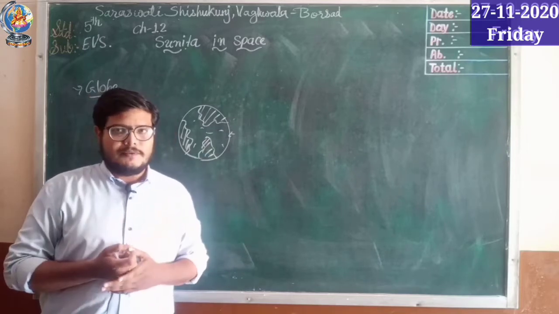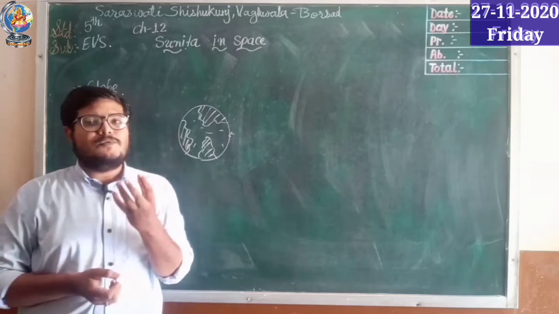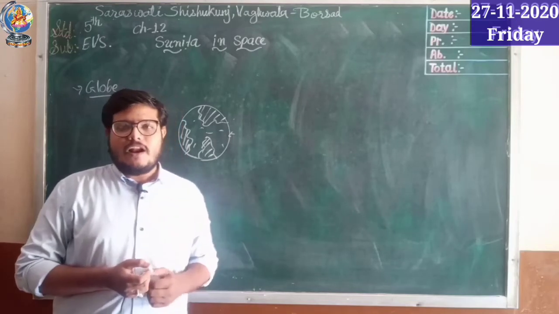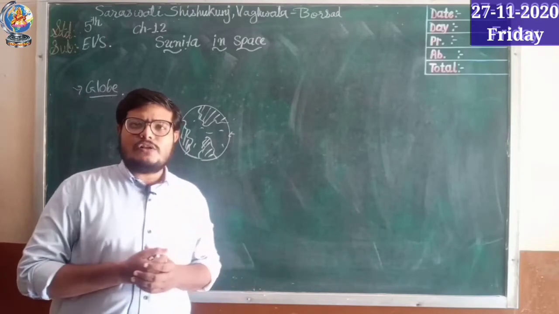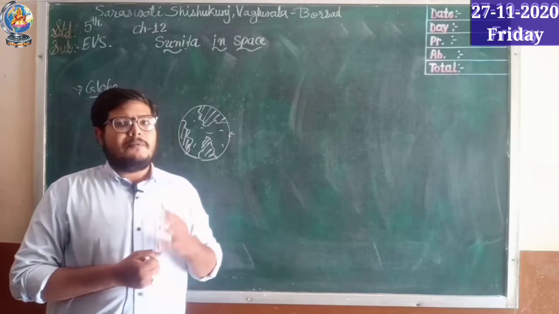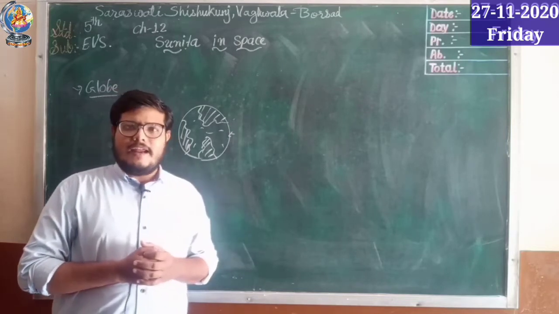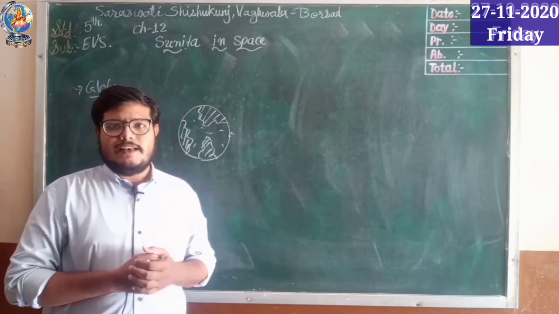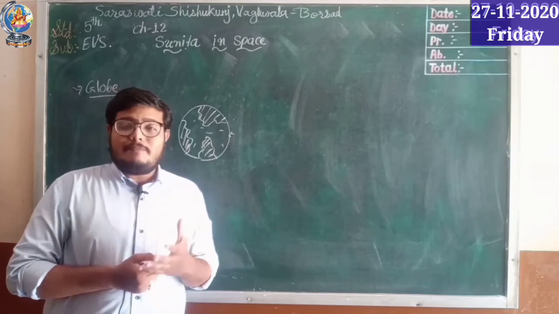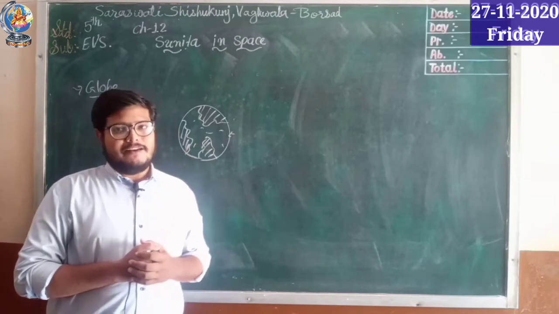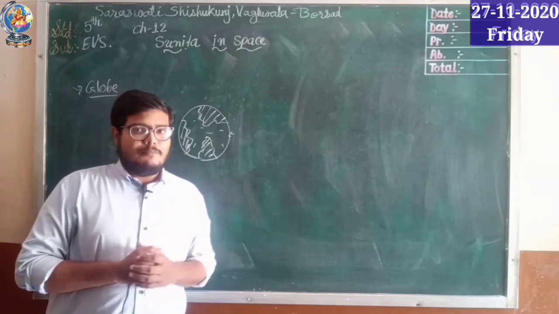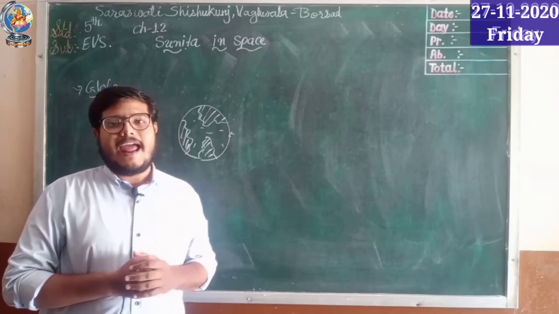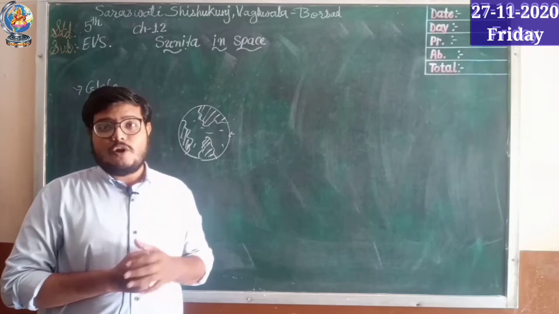So this is about the earth. But there are many basic things we need to clear in our mind before going into the detail of the Sunita in Space chapter. So what are planets? Earth is also a planet. Many other planets are there. If you remember, we discussed the names of the planets: Mercury, Venus, Earth, Mars, Jupiter, Saturn, Uranus and Neptune. How can we define a planet? Planets are heavenly bodies which move around the sun, and they don't have heat and light of their own. This definition we already discussed.